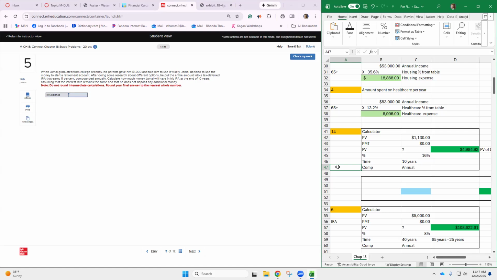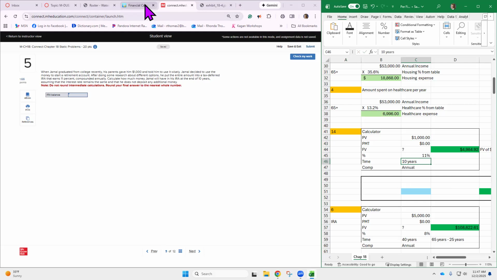He doesn't deposit any more money, so this is a one-time amount. Remember that? A one-time amount gets put in as your present value. So $1,000, earning a rate of return of 11% for 10 years.